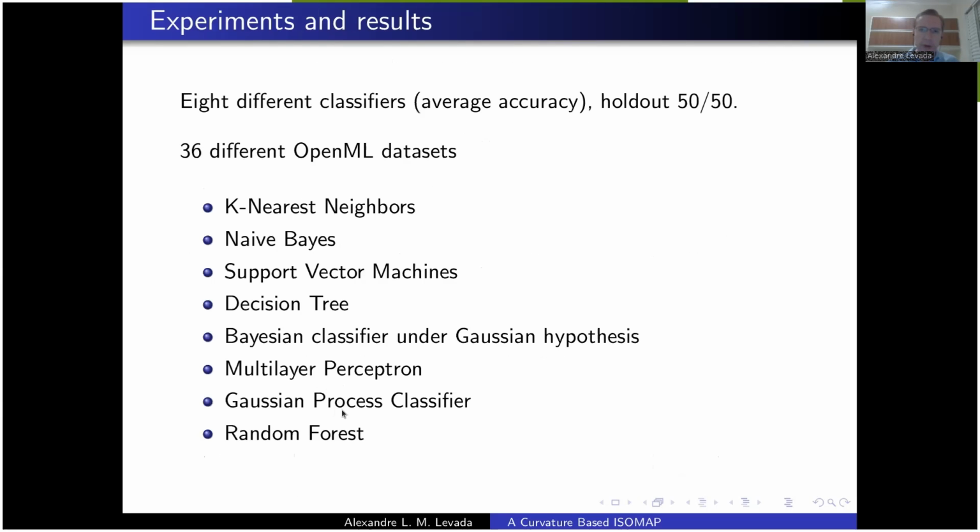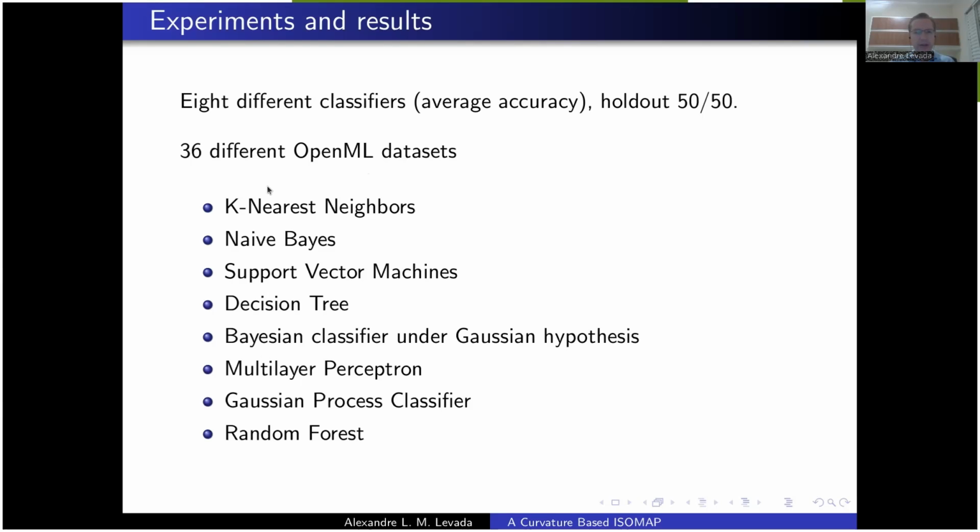So, some experiments and results to illustrate the proposed method. We used 8 different classifiers, and we computed the average accuracy between these 8 different classifiers using a holdout 50-50 strategy, which means half of the samples for training, half of the samples for test. And we chose 36 different data sets from OpenML.